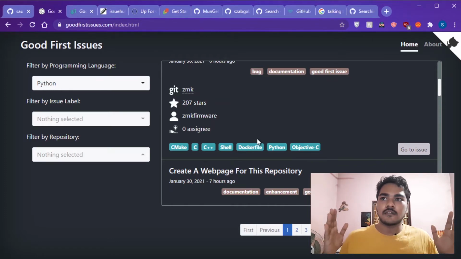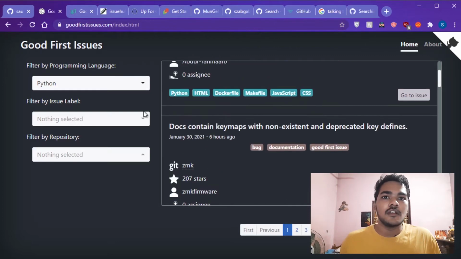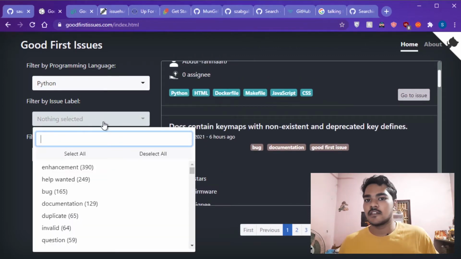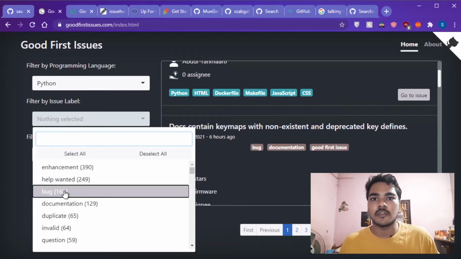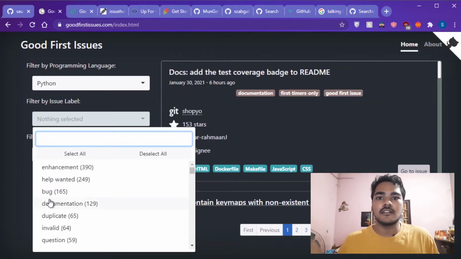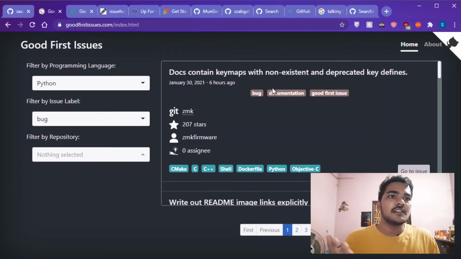Not for high level programmers. So they help a beginner find an issue and start contributing to it. If we select a label like help wanted or bug, this means that the issue is related to a bug, the program has a bug and you have to remove it.